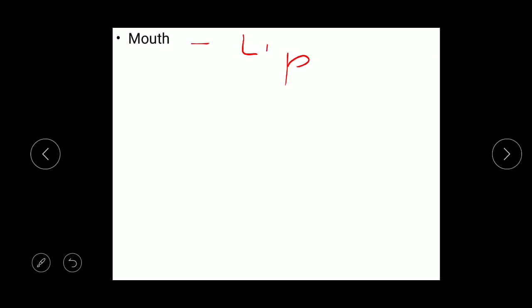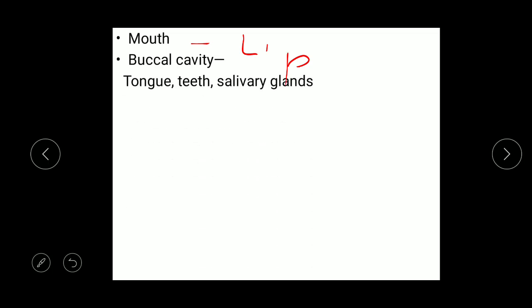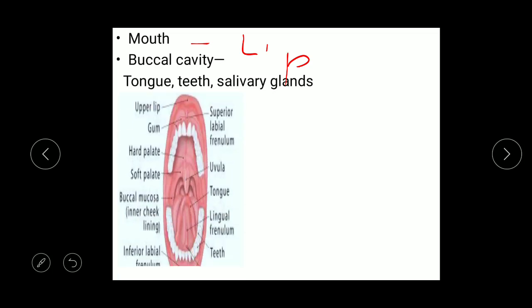Mouth is an opening which is guarded by the upper lip and lower lip, which leads into a cavity called the buccal cavity. Buccal cavity contains tongue, teeth and salivary glands. So this figure shows the buccal cavity, which shows the tongue. This is a tongue. Then teeth, as well as some parts which are shown in the buccal cavity.